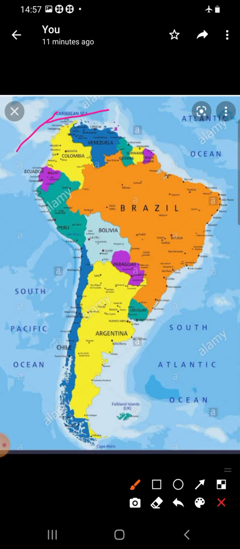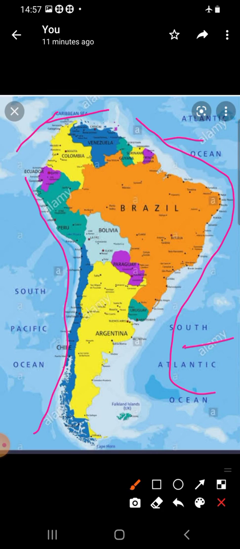The Atlantic Ocean in the east, here you can see all this is the Atlantic Ocean. It is in the east and northeast. You can see in the northeast as well as the south, both sides are fully covered with the Atlantic Ocean. And the Pacific Ocean, here you can see the Pacific Ocean.